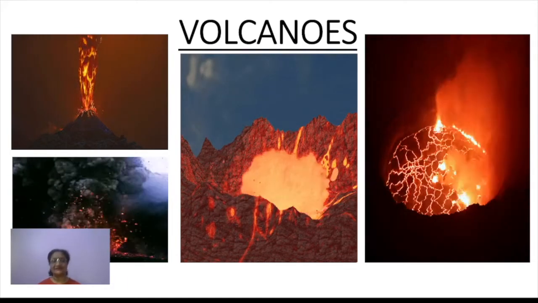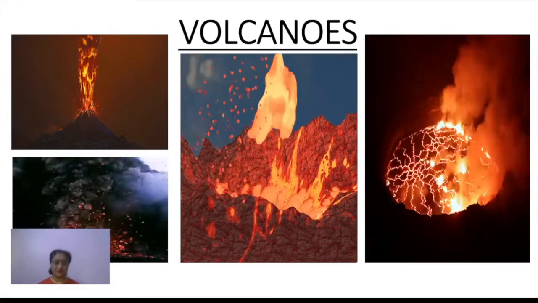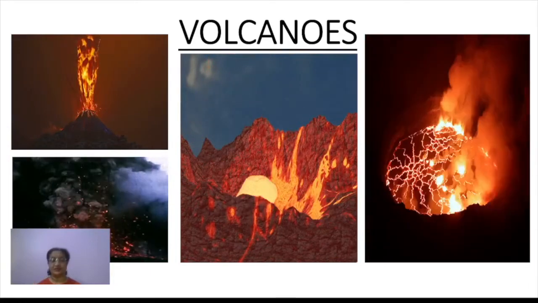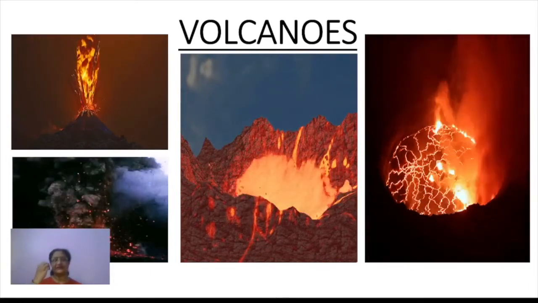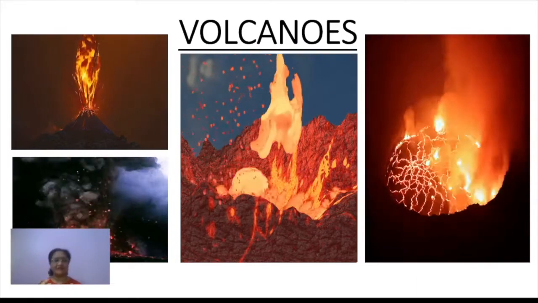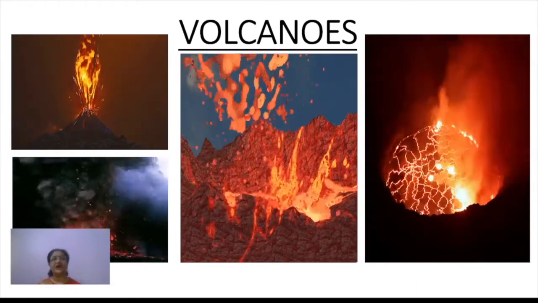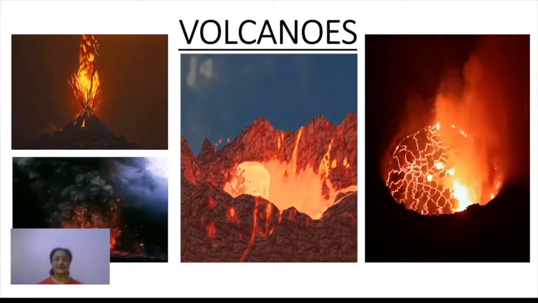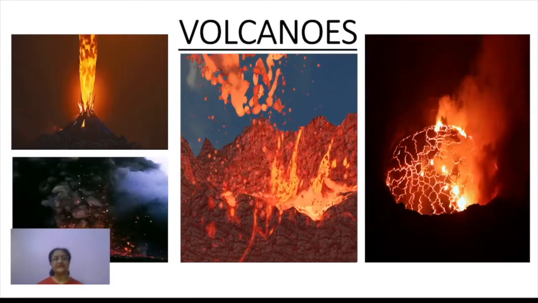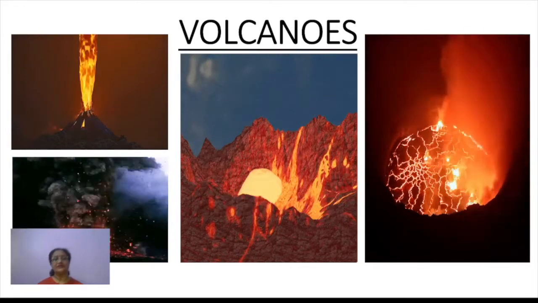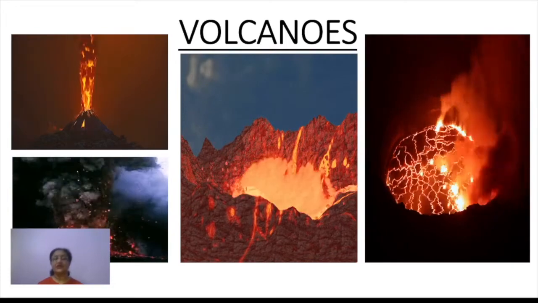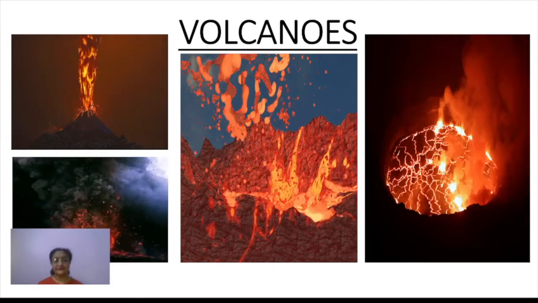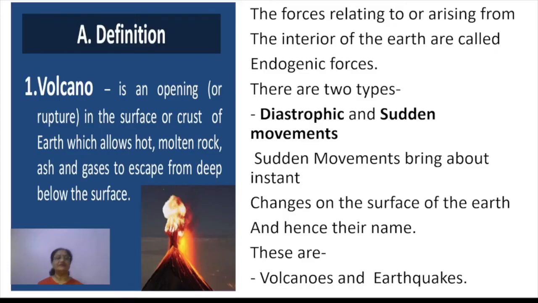So now let's start with this topic, volcanoes. What does that mean? If we say a volcano, just within a second the thing that comes in our mind is molten magma or lava coming out from the earth's surface. Yes, that is a volcano. Here especially we are going to talk about the volcano, its structure, and what are the things which come out by volcanic eruption. All these things we have to discuss.